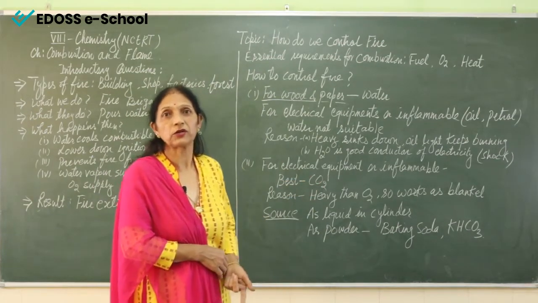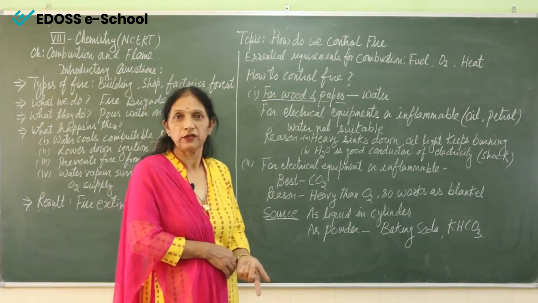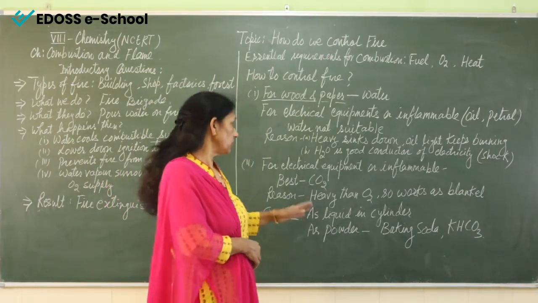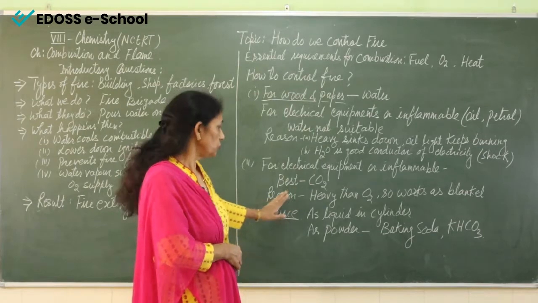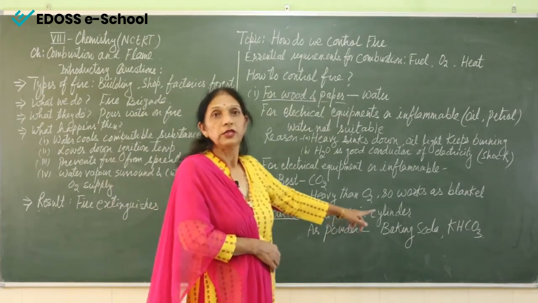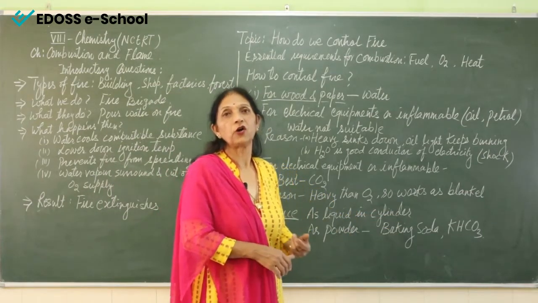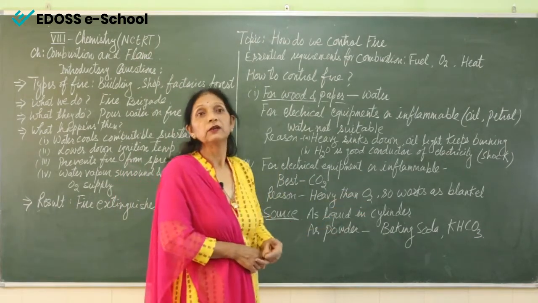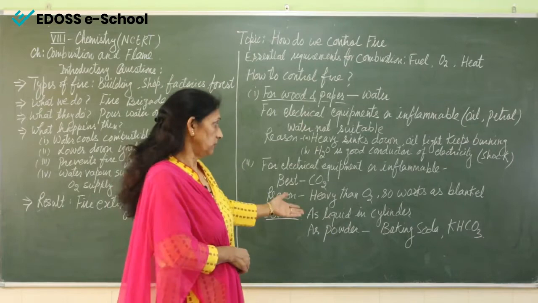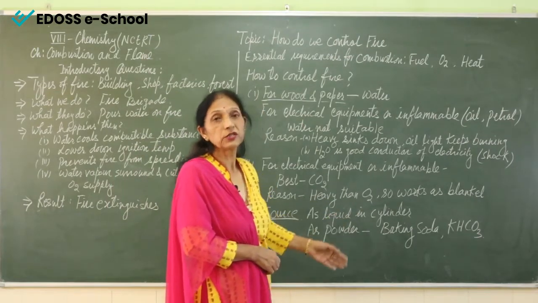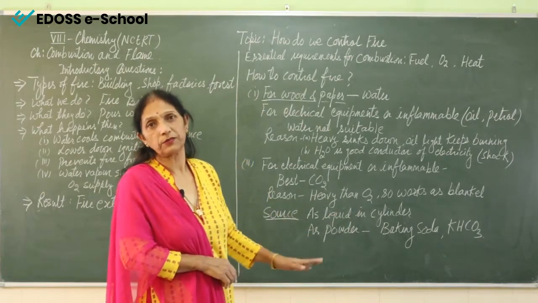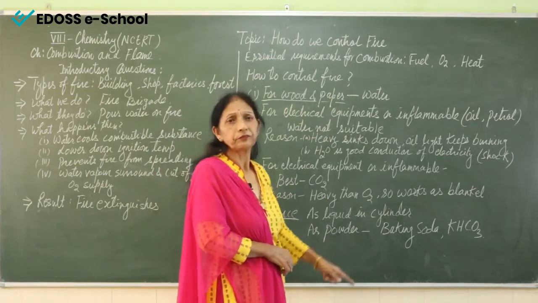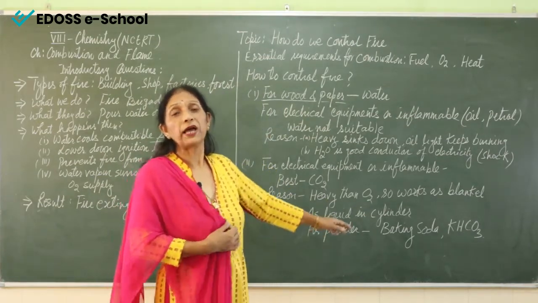Now the question comes: what is the source from where we are getting this carbon dioxide? Water we can get easily, we can have a water tank, but how can we get carbon dioxide? You must have seen cylinders in the hospitals, in the schools, in the laboratory, everywhere, small or large size cylinders in which carbon dioxide is kept. This carbon dioxide is stored by applying high pressure.